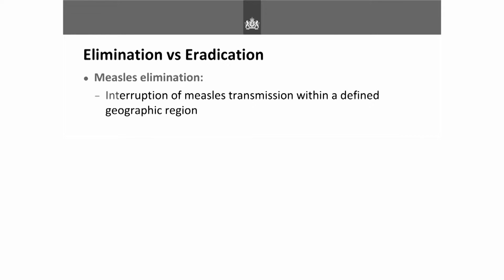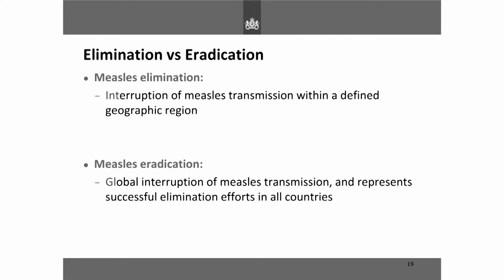Okay, so now we're going to go on to the definition of elimination versus eradication. Measles elimination is the interruption of measles transmission within a defined geographic region. This is essentially one of the main aims of the WHO, to firstly reach elimination. Eradication is a much, much bigger goal, and that is global interruption of measles transmission and represents successful elimination efforts in all countries.